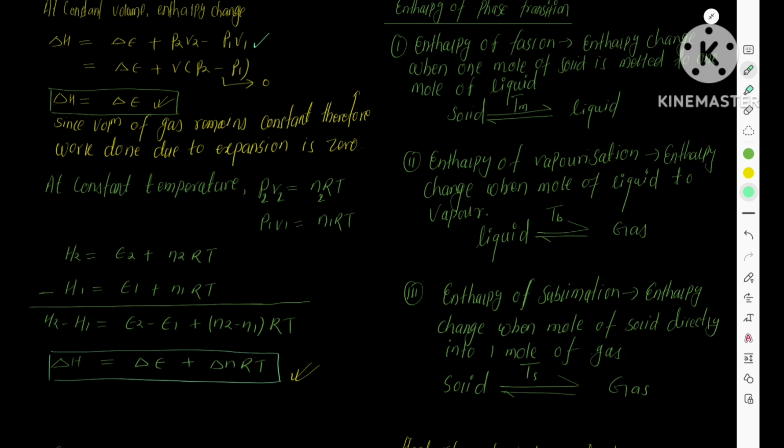At constant temperature, from the ideal gas equation, P2V2 can be written as n2RT and P1V1 equals n1RT. Now from the enthalpy equations, since we have PV terms, H2 can be written as E2 plus n2RT, and H1 can be written as E1 plus n1RT. Now subtract these equations, and you get change in enthalpy equals change in internal energy plus change in number of moles of the system times RT. This is also one of the important equations you need to mark, okay?